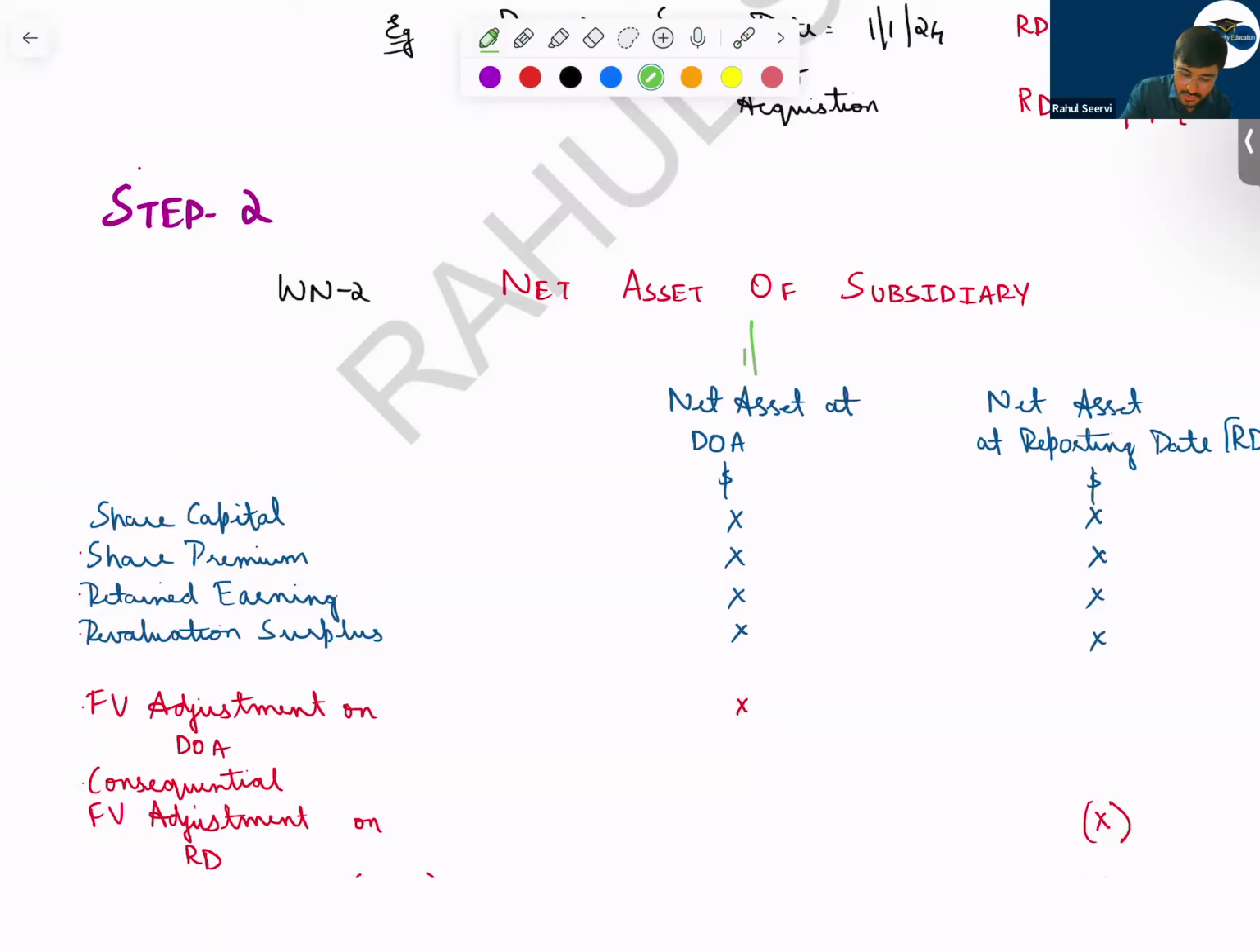You acquire the company on 1st July, but the retained earnings would have been given on 1st January 2024. So what should you do? This year's profit is 100, so 50 you should add it. So the value of retained earnings on the date of acquisition will be 150.